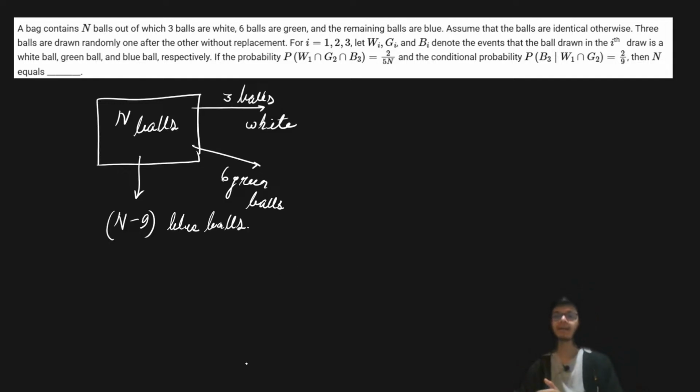Assume that the balls are identical, and three balls are drawn at random one after the other without replacement. This kind of wording is very important while you're reading the question. Without replacement: you're not replacing the ball. So as you draw the first ball, the number of balls in the bag is decreasing, and you have to keep track of that as well. Once you solve the questions, it's very important to read the question and understand what it is trying to figure out.